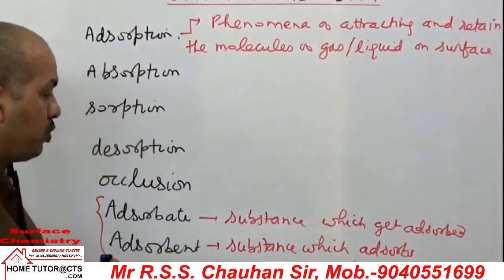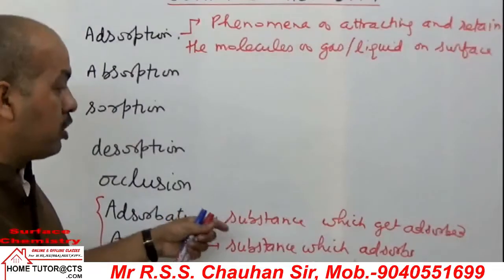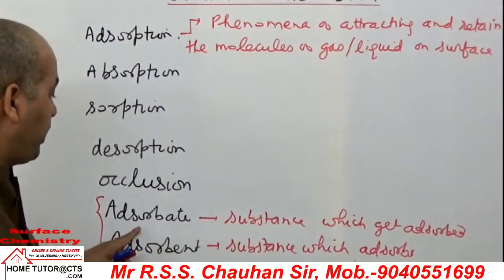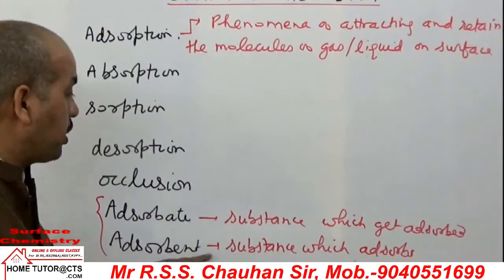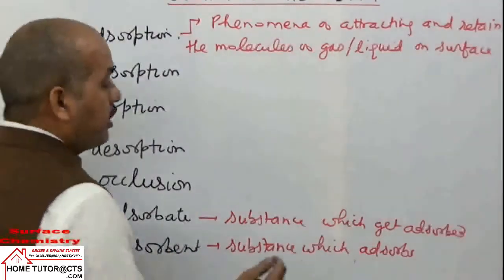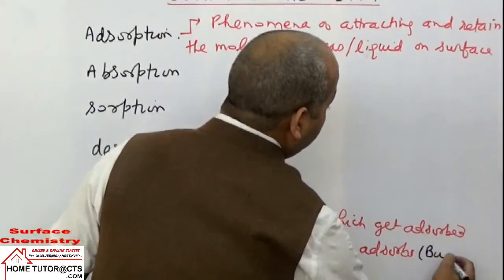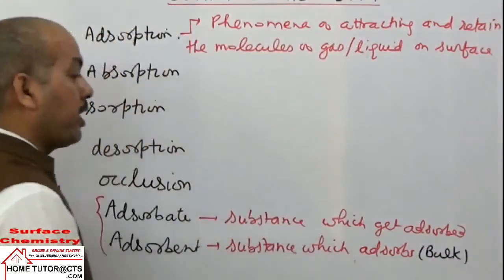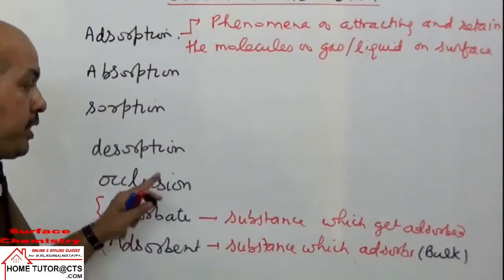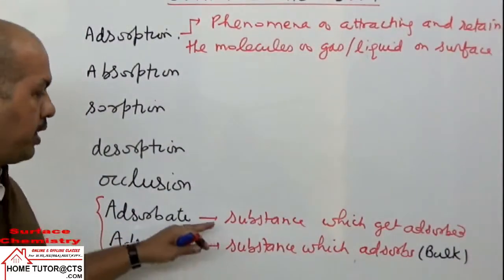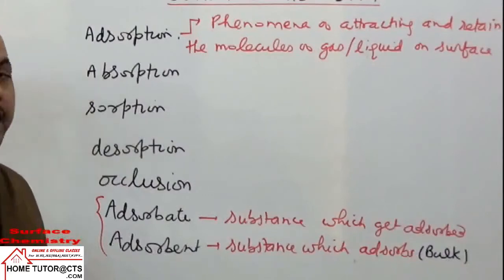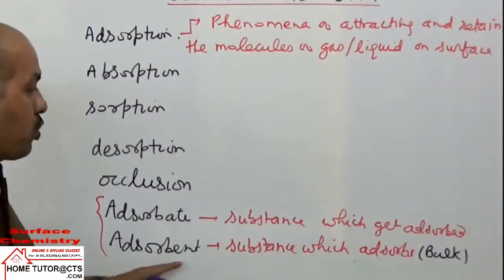Means you have two phases here. The substance which is adsorbed is called the adsorbate, and the other substance which is adsorbing is called the adsorbent. Means it is in bulk, more in amount, and the other substance in less amount is called the adsorbate. The substance in less amount is the adsorbate, and that which is adsorbing something is called the adsorbent.